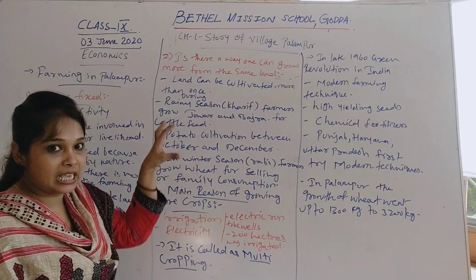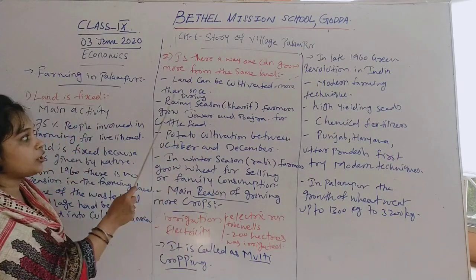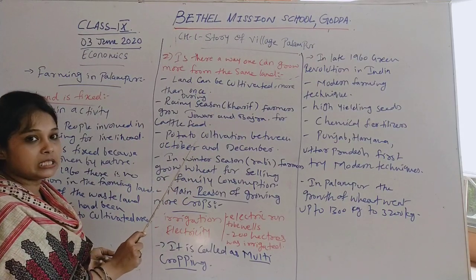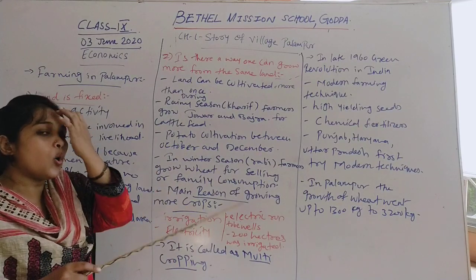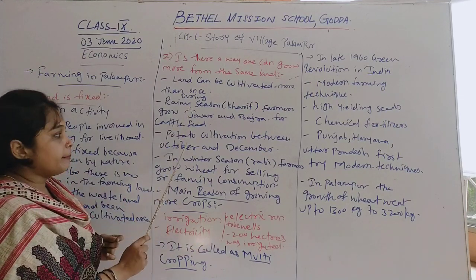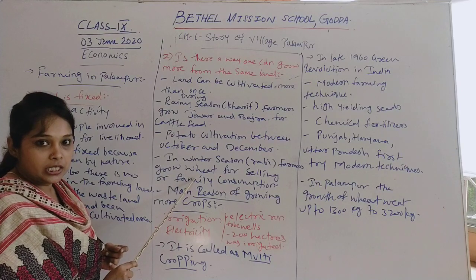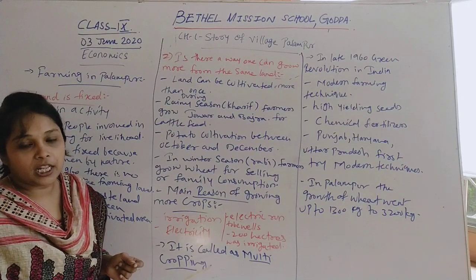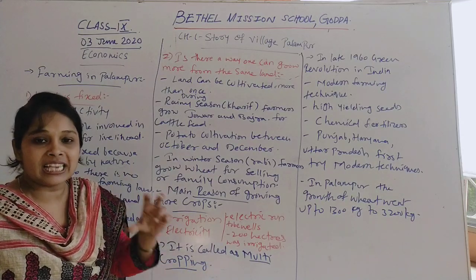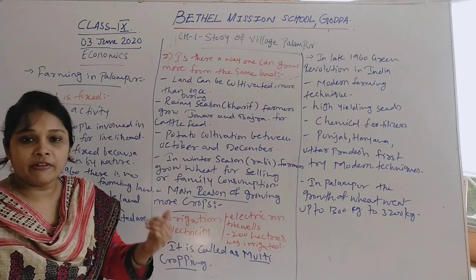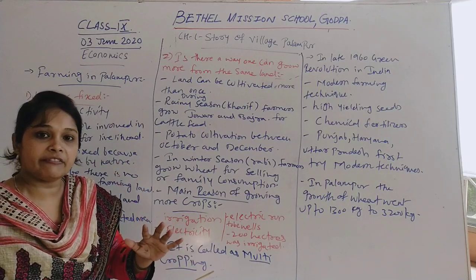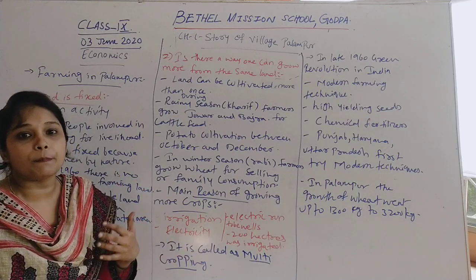This is called multiple cropping. Here we have the Kharif season, the Rabi season, and in between, the months of October to December. So for the whole year the same land is cultivated thrice: once during the rainy season, then between October and December, then in the winter season. Multiple cropping means that by using irrigation facilities or modern techniques, the same land is cultivated for the whole year with different food grains.